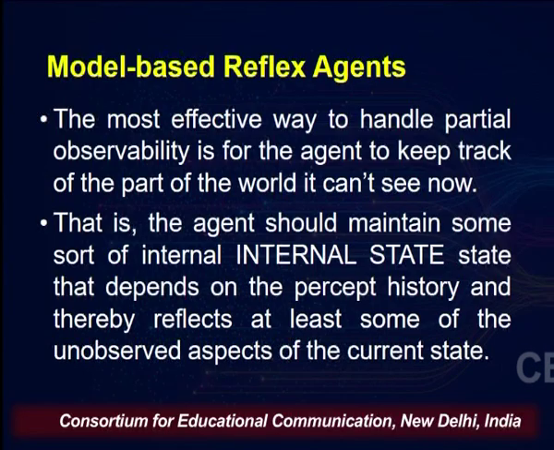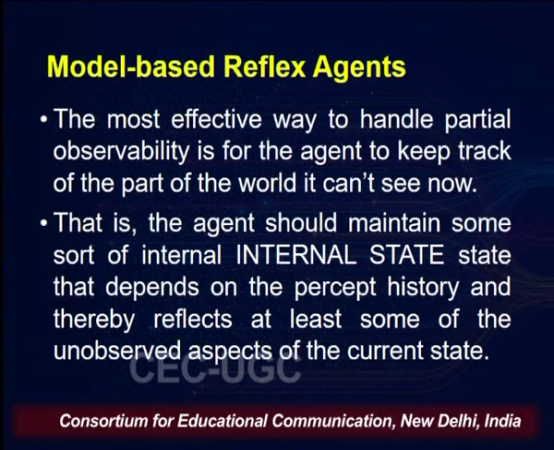That means your agent is going to keep track of the part of the world which it cannot see now. That means partial observability. In order to handle the partial observability situation, we need to look into these model based reflex agents.